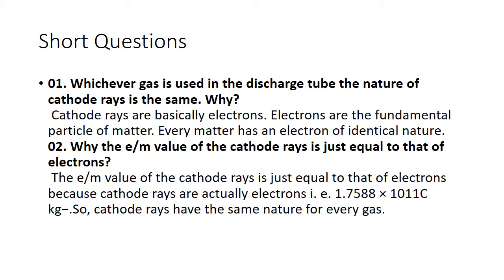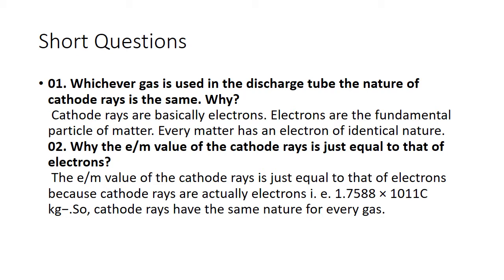You know, cathode rays are included at the start of the 5th chapter, in your smart syllabus. So the first question is about the cathode rays. The question is which gas you can use for the cathode rays. Actually, the cathode rays are basically electrons. They are nothing but electrons.